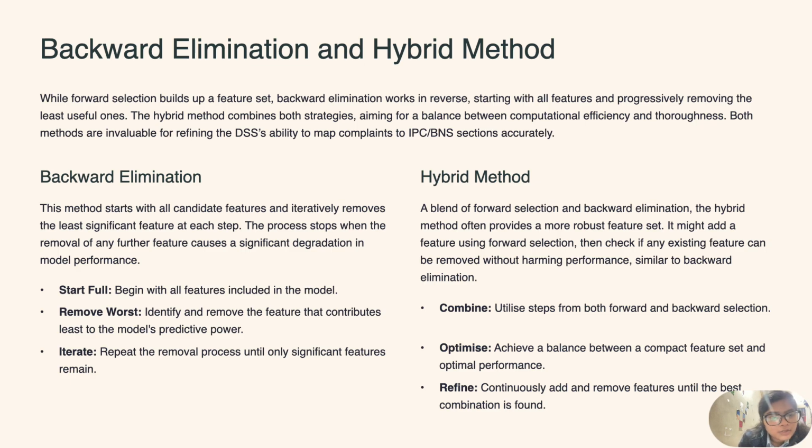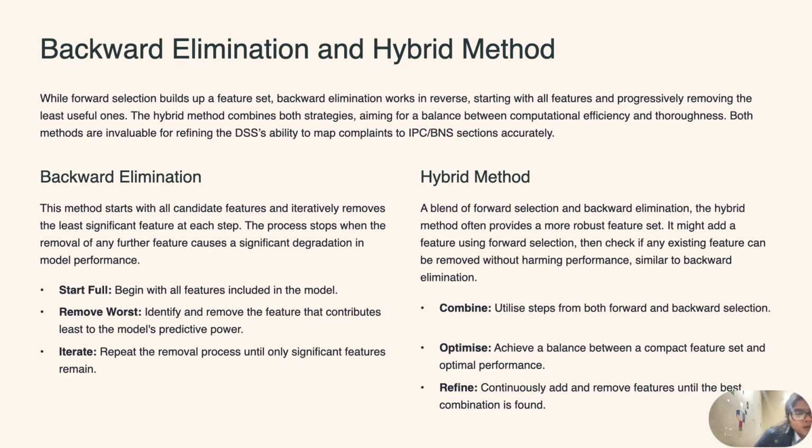In backward elimination, we start with all candidate features and iteratively remove the less significant feature at each step. This process stops when the removal of any further feature causes a significant degradation in model performance.